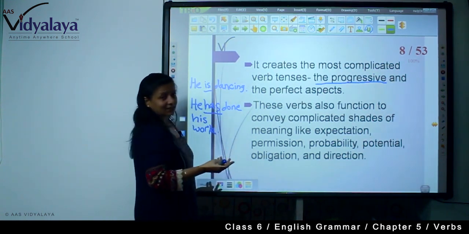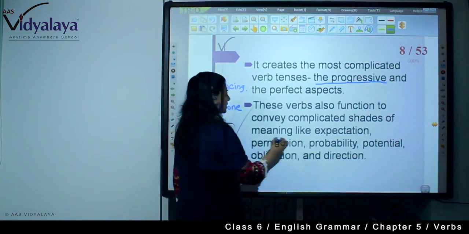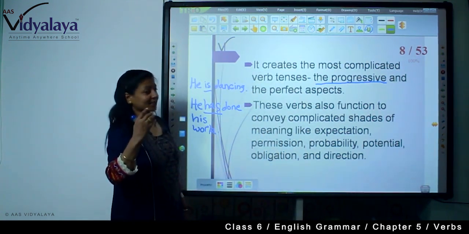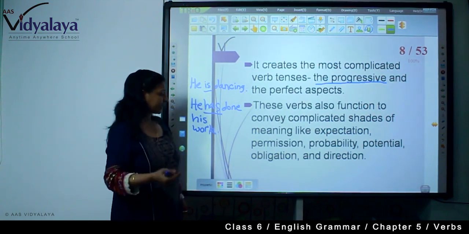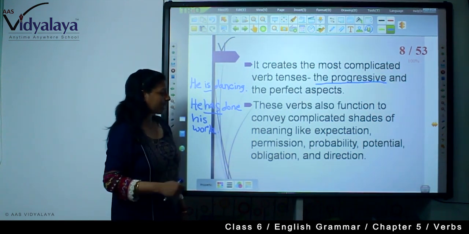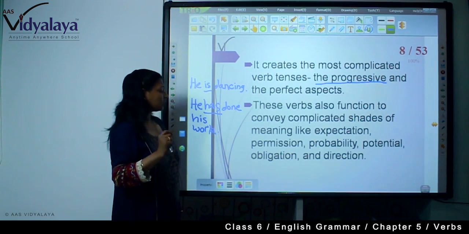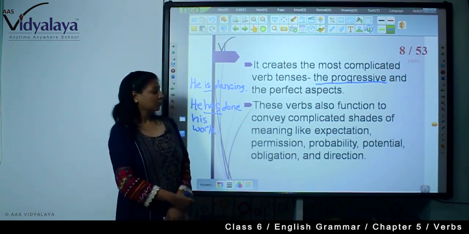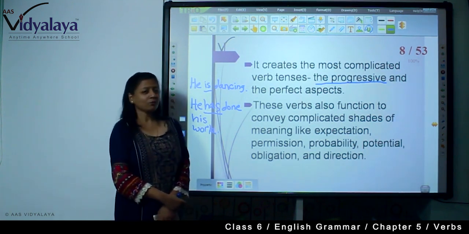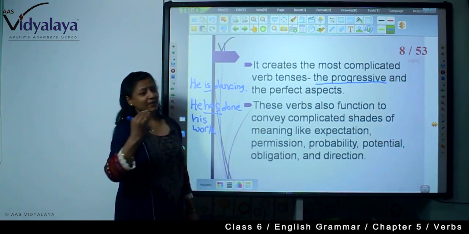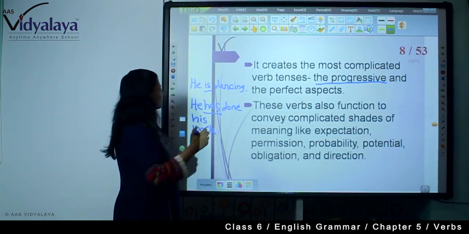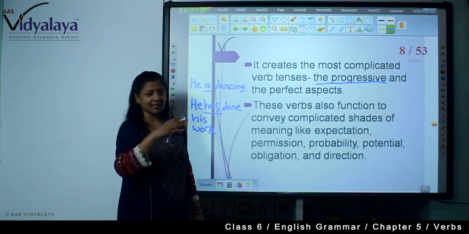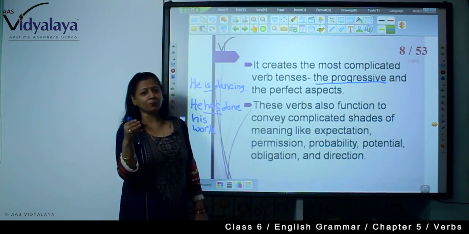Now, what other thing does the verb do? The verb conveys the complicated shades of meaning like expectation, permission, probability, potential, obligation and direction. So you are seeing how the perfect aspect is done by the verb with has, have. They are showing the perfect thing, the action has been completed.